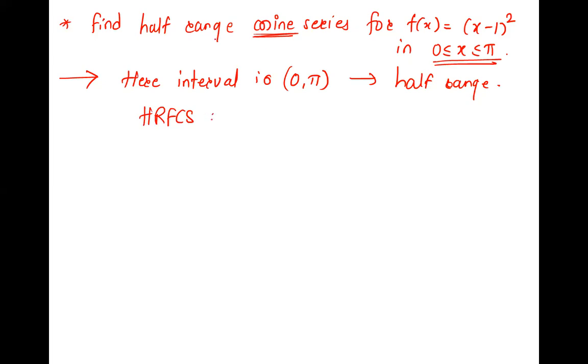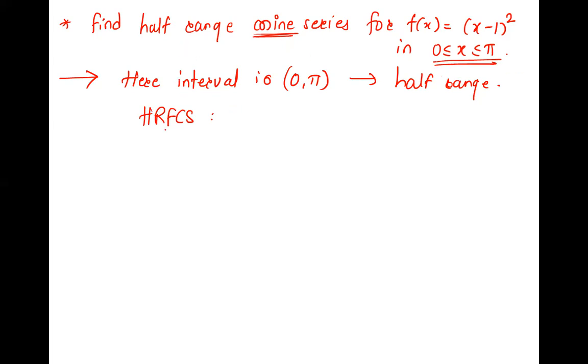Sometimes they will not write half range. They will just say find the cosine series for. So how will you identify that this is half range? By checking the interval. If it is 0 to pi, the interval is half, which means it is the half range cosine series. If they don't use the words half range, you can identify it from the interval.